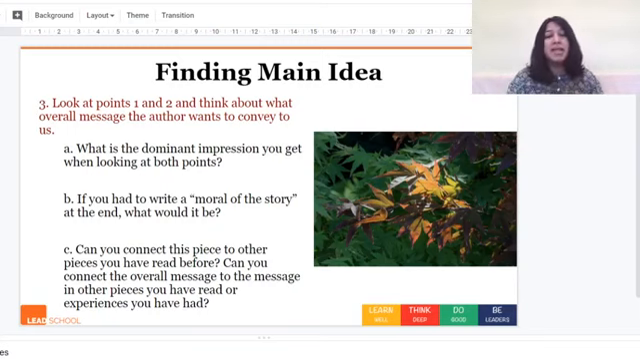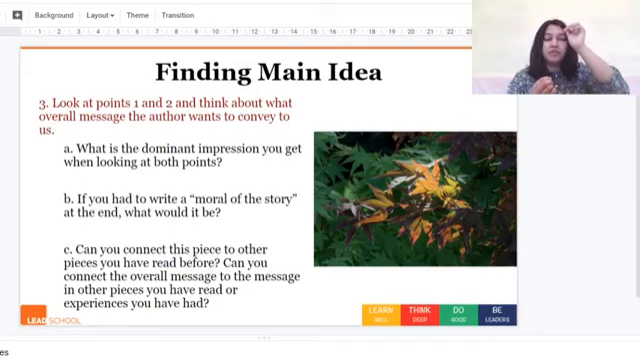And third, can you connect this piece to other pieces you have read before? So you read this story now, but you have read many other stories before. Can you connect the overall message of this story to the message in other pieces you have read or experiences you have had? So this is how we think about the 3 different points when finding the main idea.